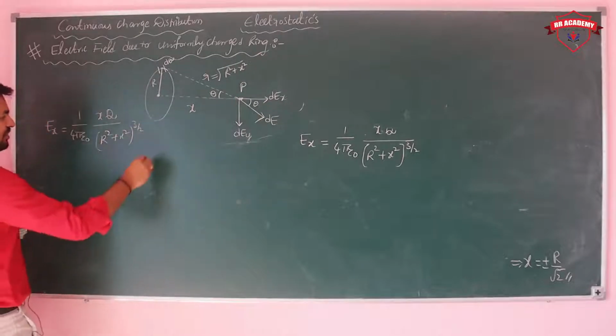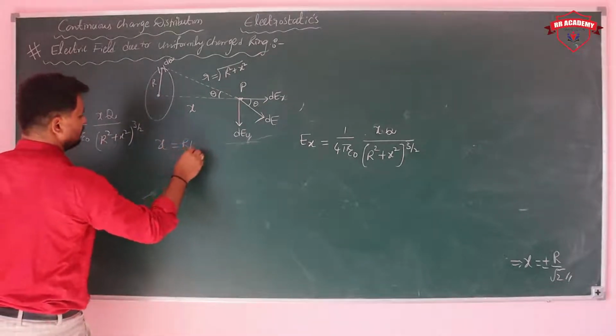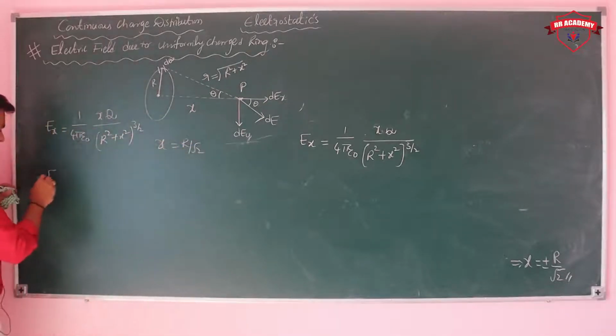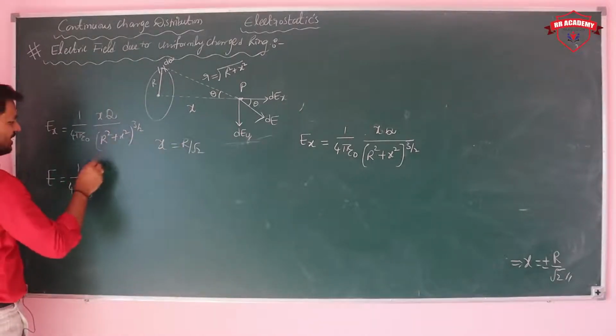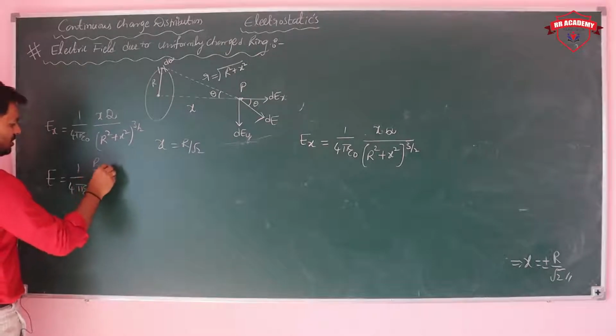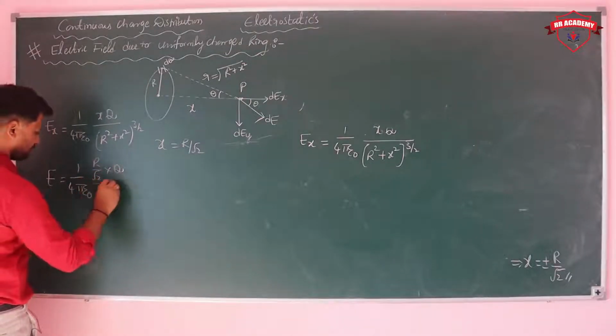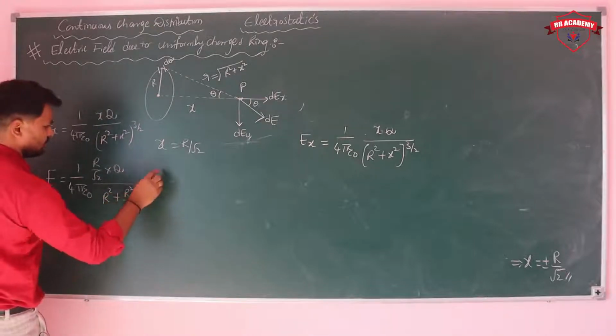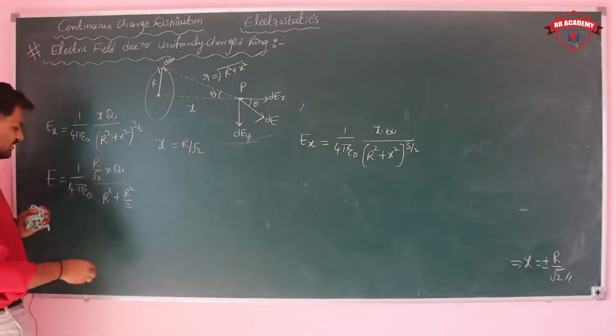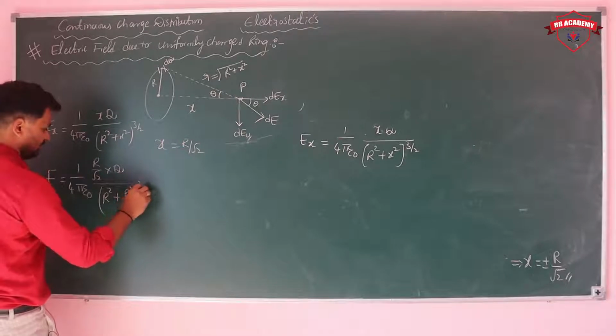Just put the value of x equal to r by root 2. Then E is 1 upon 4 pi epsilon naught into r by root 2 into q divided by (r square plus r square by 2), because r by root 2 whole square, whole power 3 by 2.